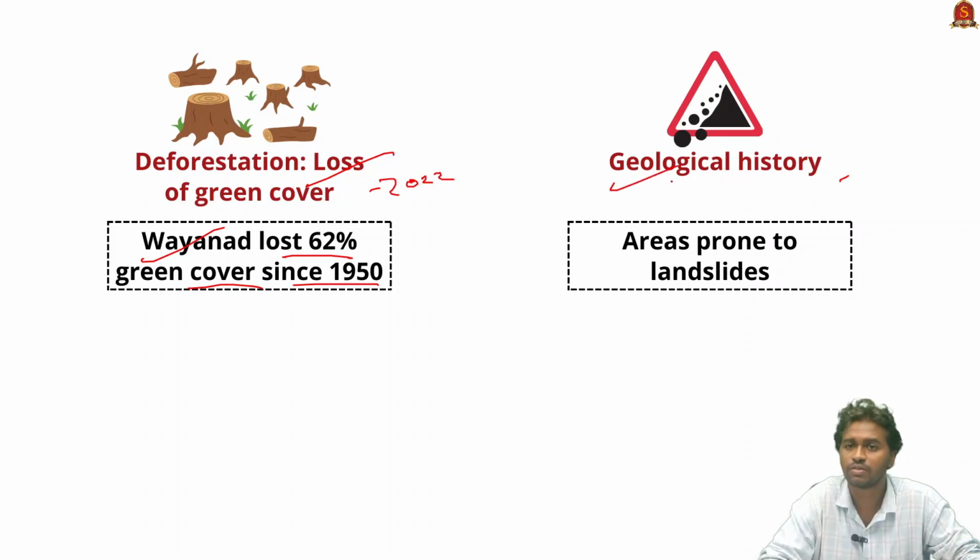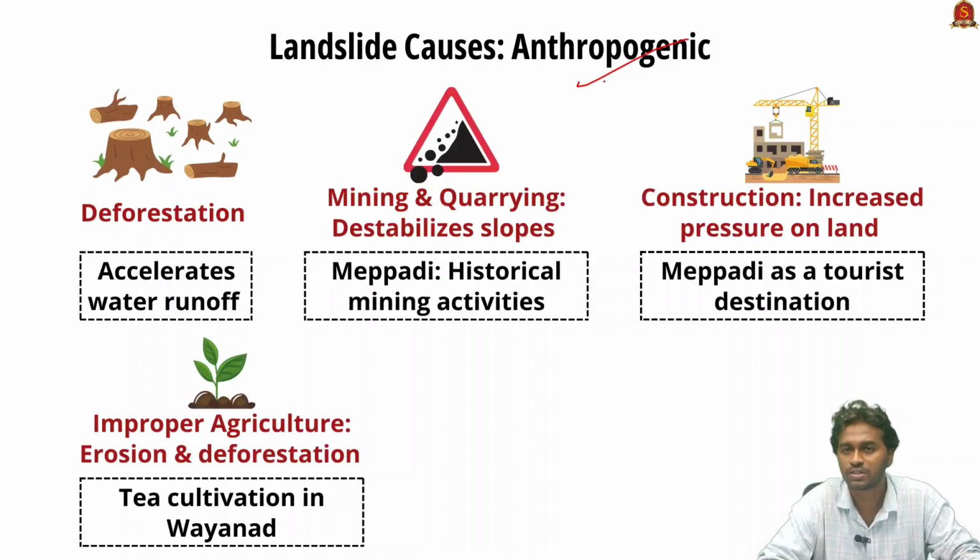And the last major reason is the geological history of a particular region. Regions with a history of natural disasters such as landslides are highly prone to the same disasters in the future. For example, Wayanad has had a history of landslides for a very long time. Now we are going to see the anthropogenic reasons behind the landslide.